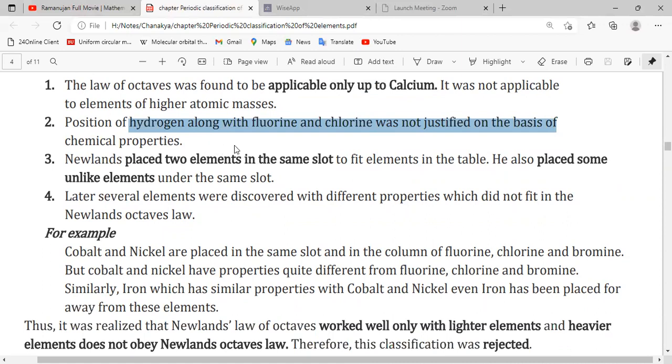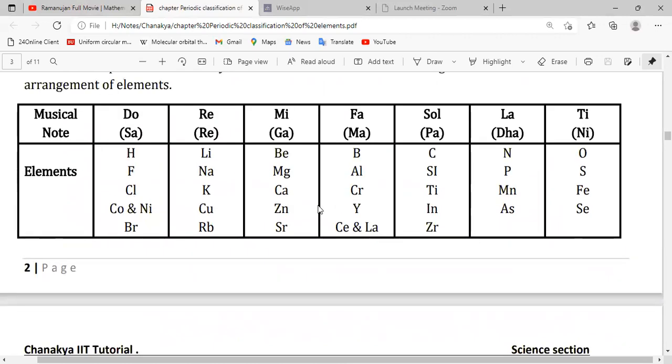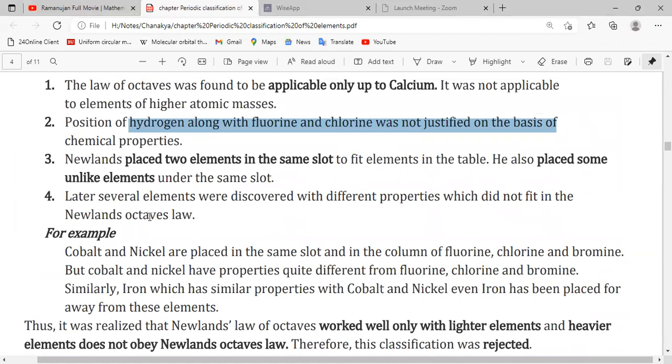Then Newland placed two elements in the same slot, the same box, in order to fit elements in his periodic table or in his arrangement. So sometimes he placed two elements having different properties in the same row, same box. It was a failure of Newland's arrangement. Later, several elements were discovered with different properties which did not fit in the Newland octave law. That's why his arrangement failed.